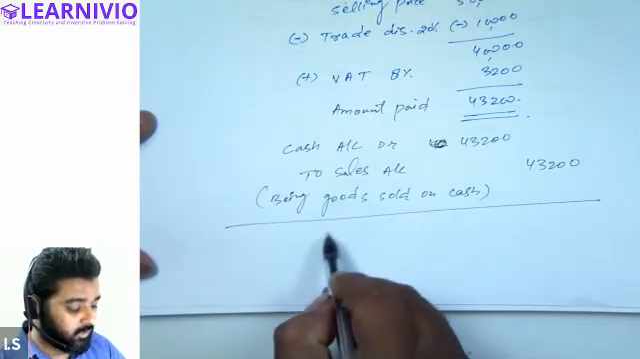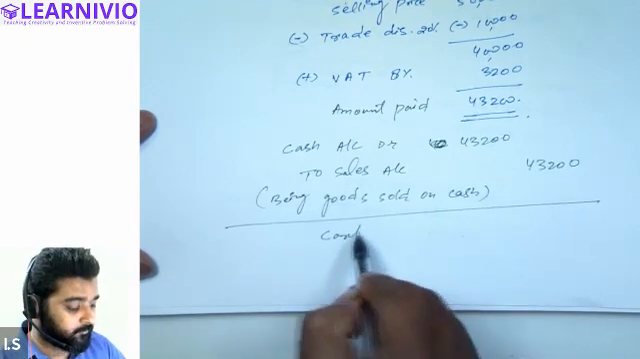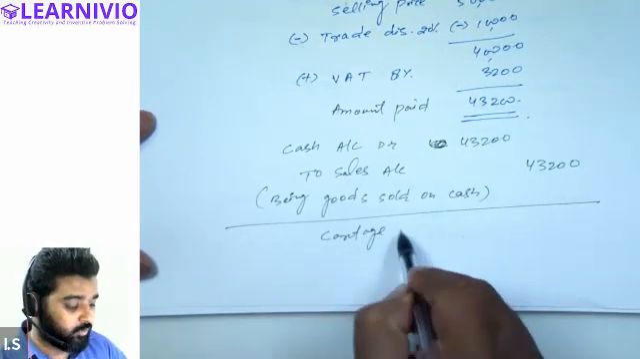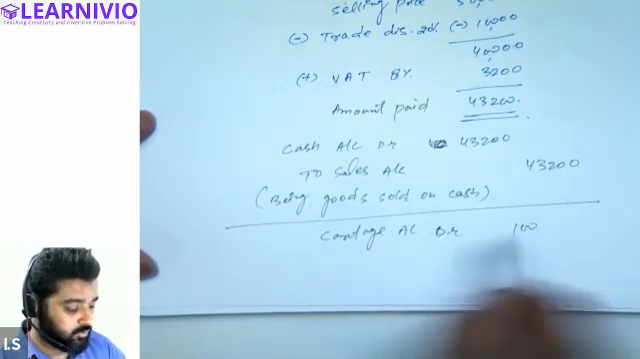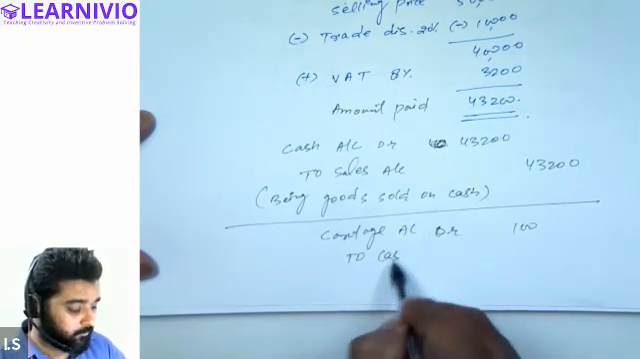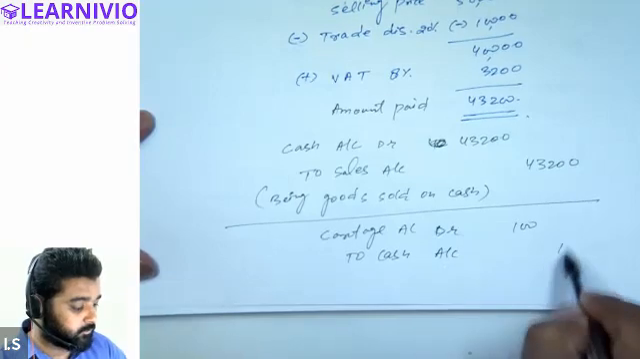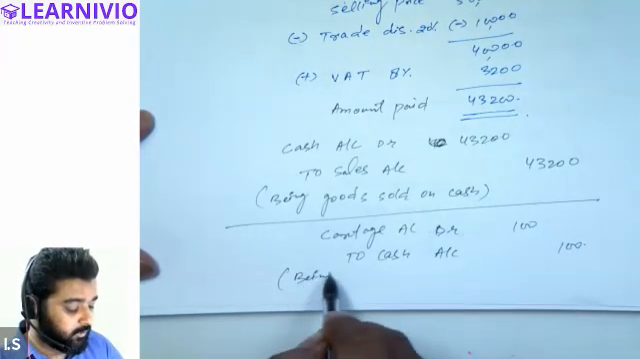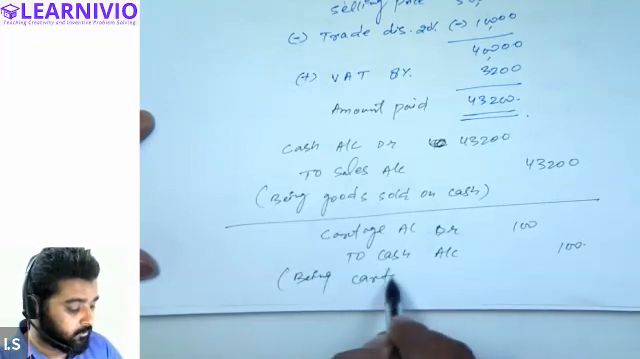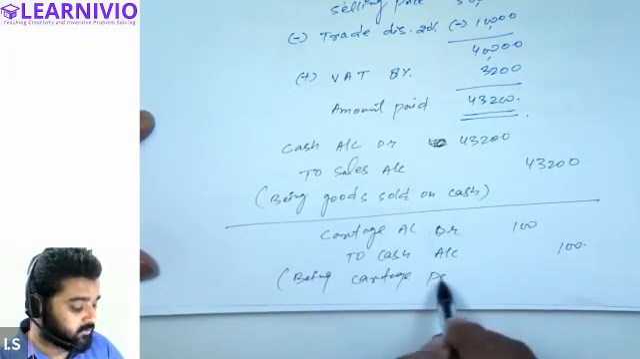So we will write down cartridge account debit, 100 rupees to cash account, 100 rupees. And we will write down the narration: being cartridge expenses for the cartridge paid.